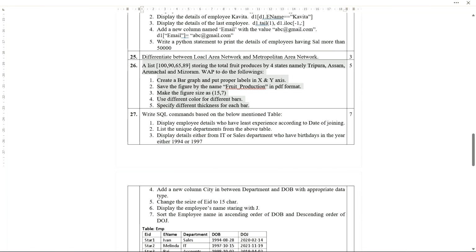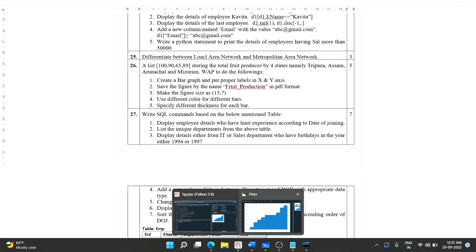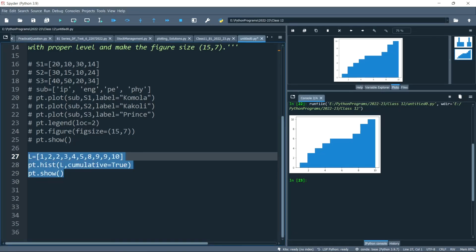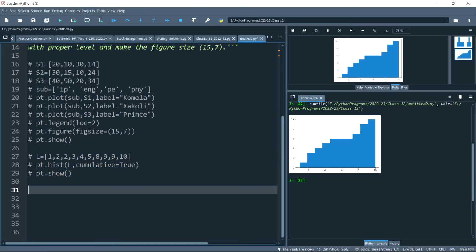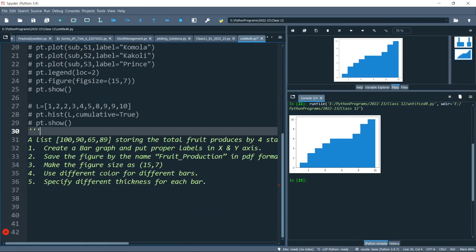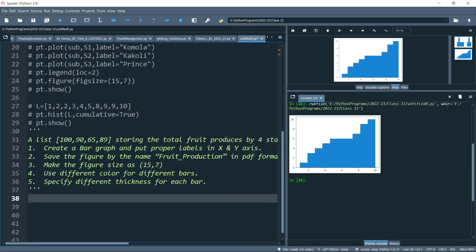So let me take this entire question and let's go to our Spyder one. So I am again skipping this one here. Let me paste it in a comment. Why I am keeping this question: so that it can help me to create the data for the graph.